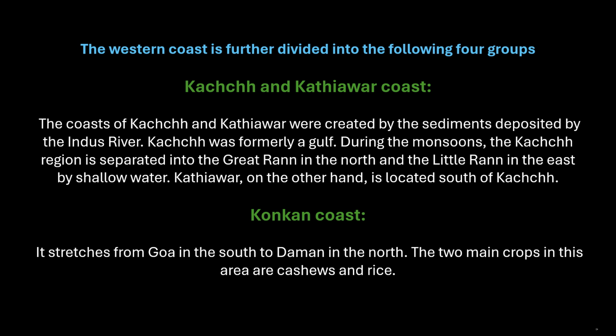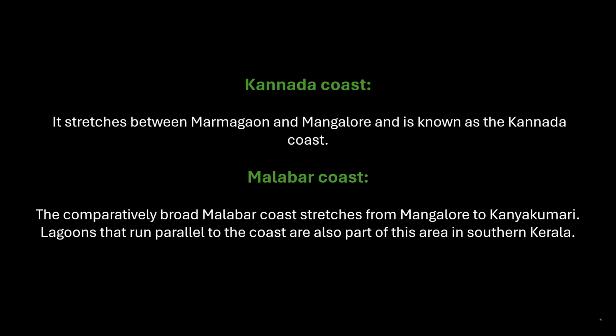Konkan Coast. It stretches from Goa in the south to Daman in the north. The two main crops in this area are cashews and rice. Kannada Coast. It stretches between Marmagaon and Mangalore and is known as the Kannada Coast. Malabar Coast. The comparatively broad Malabar Coast stretches from Mangalore to Kanyakumari. Lagoons that run parallel to the coast are also part of this area in southern Kerala.